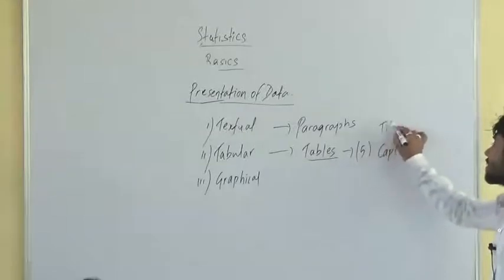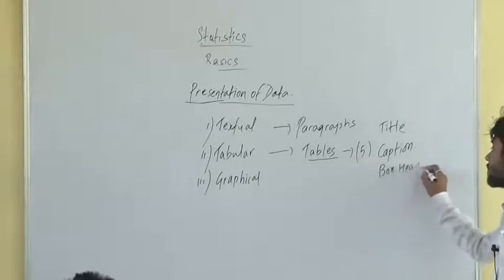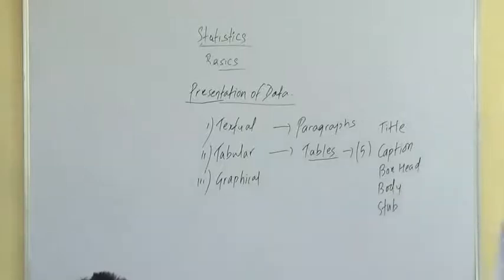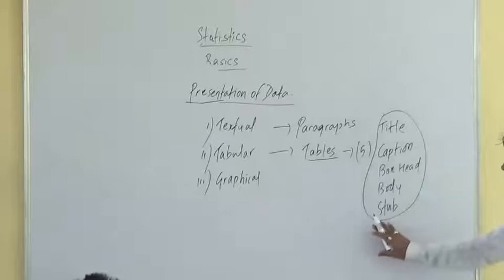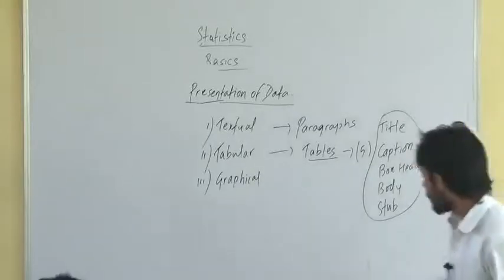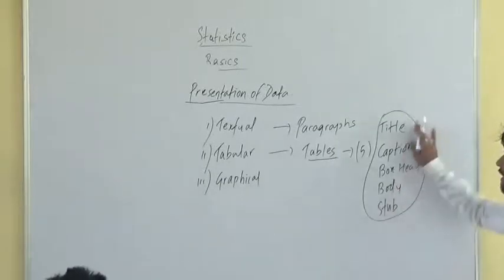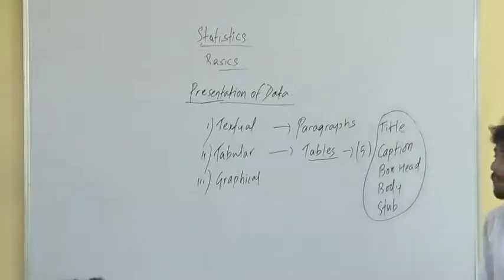You can say: title, caption, box head, body and stub. There are some footnotes also, but I say that is not a part of the table, that is below the table, footnotes and all, right? So if they ask you how many parts are there in a table, source and all come beneath the table. All come under the table. Getting it? Title, caption, box head, body and stub, right? 5 parts of a table.